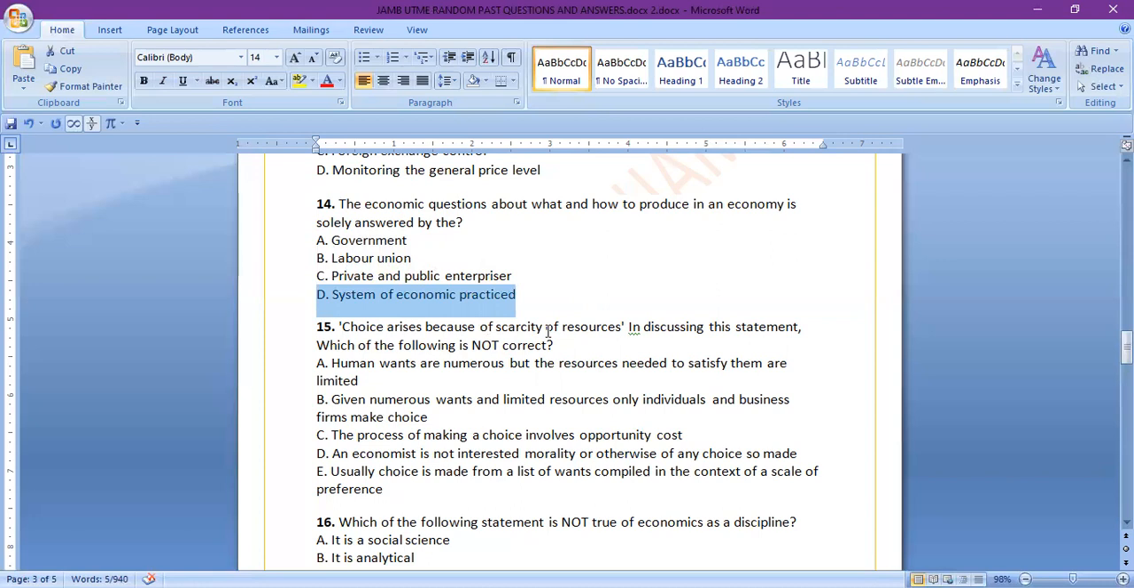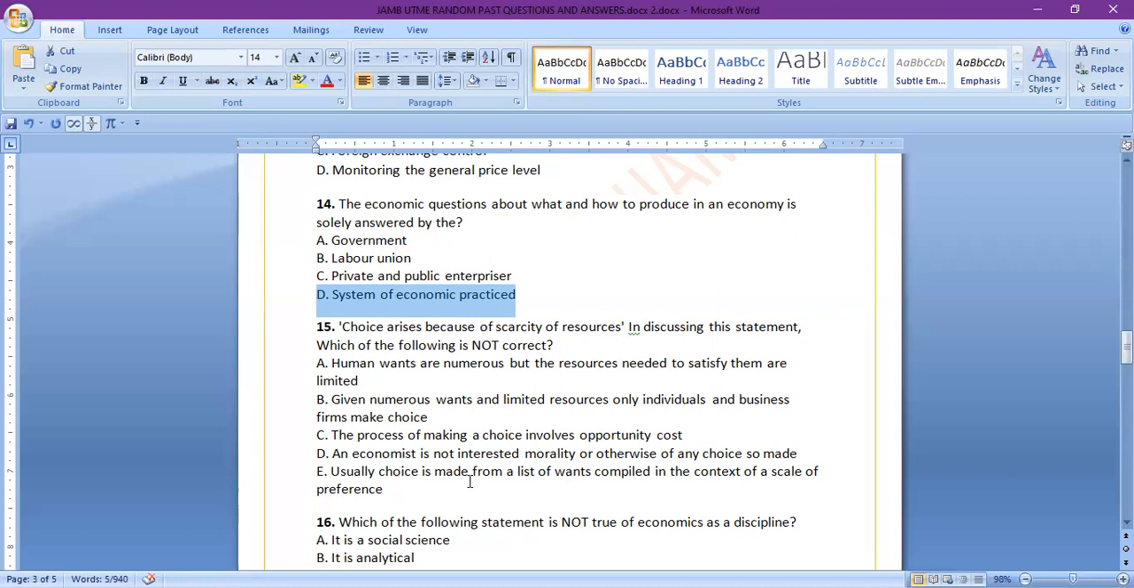So number 15, choice arises because of scarcity of resources. In discussing this statement, which of the following is not correct? That is, among the options provided, one will not be correct. So let's look at it. A, human wants are numerous, but the resources needed to satisfy them are limited. B, given numerous wants and limited resources, only individual and business firms make choice. C, the process of making a choice involves opportunity cost.